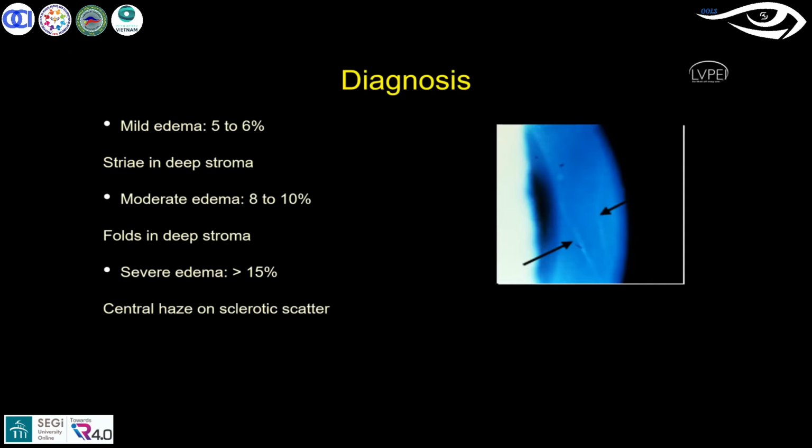Another is a fold. The fold has a thicker, oblique, whitish appearance, which forms at the stromal level. Here the edema can go up to 8 to 10%, a significant edema held by the folds. In severe conditions, it can go to more than 15% also. That is possible with corneal haze, which is easily observed with the sclerotic scatter illumination technique.